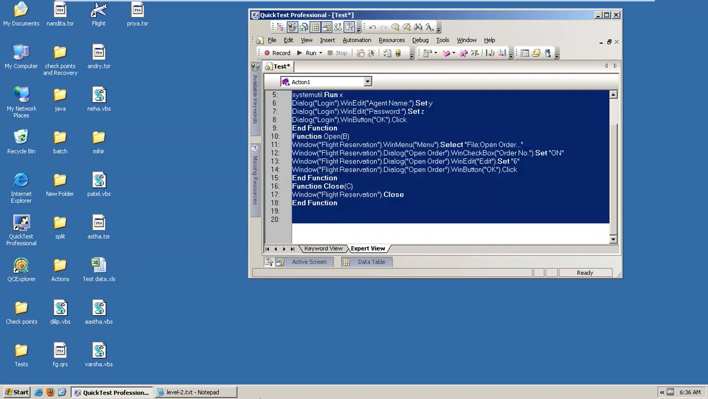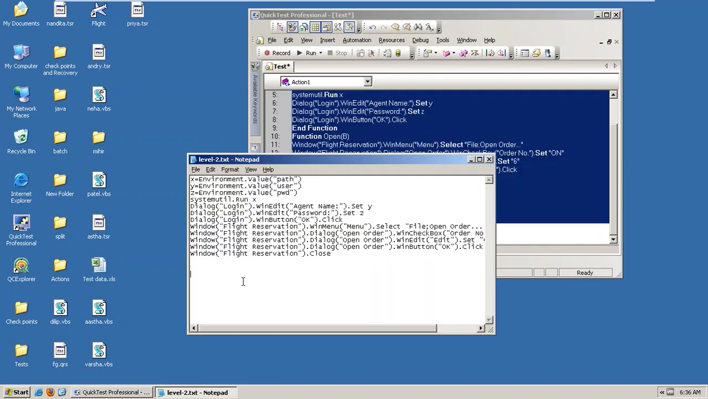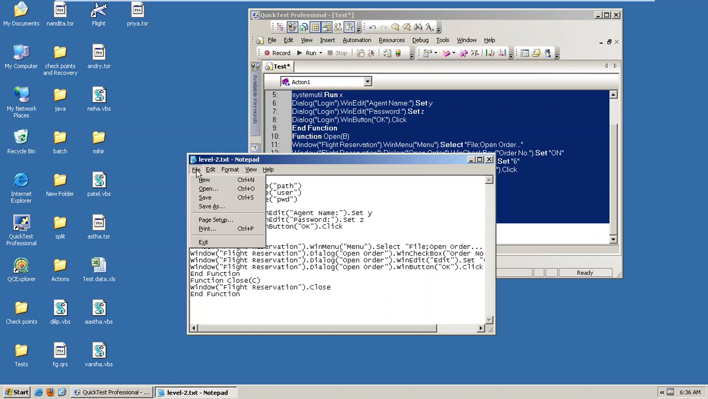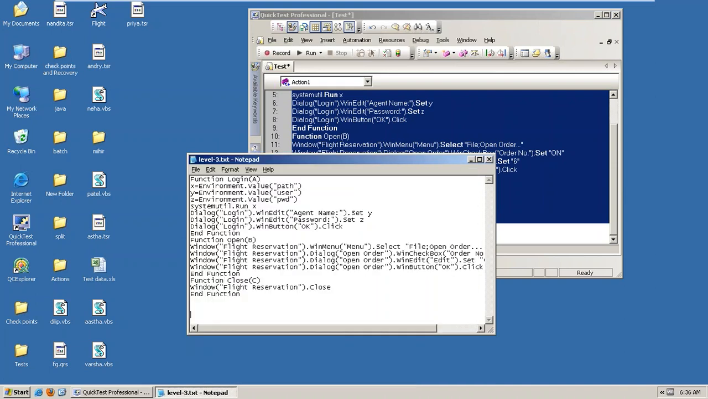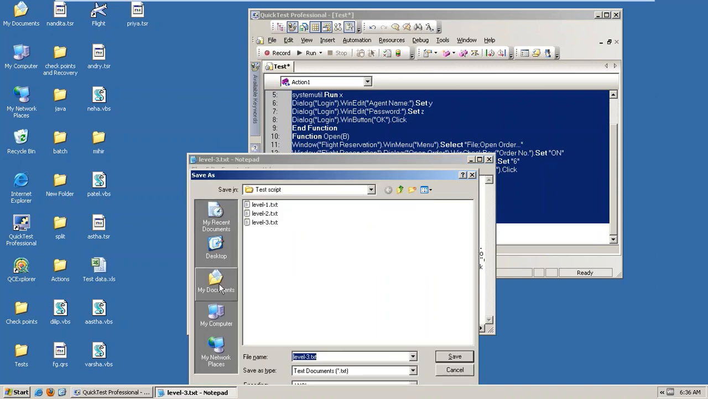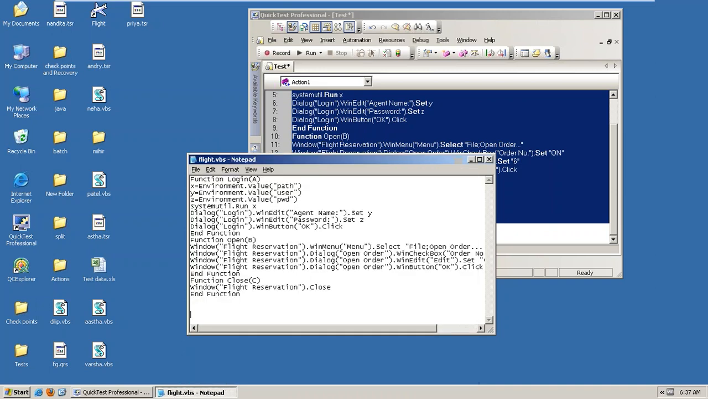So observe, first of all, just copy it and paste it out there, right? So I want to save it: go to file, save as, I want to save it as a level 3 script. With this, at the same time, observe, go to file, save as in a functional library. Okay, in my computer, C drive, Rupali, right? Functional library means all the project related keywords will be saved here, right? So in the form of VBS, Visual Basic, right? So I'm going to save it as flight.vbs. Okay, so like that we save.